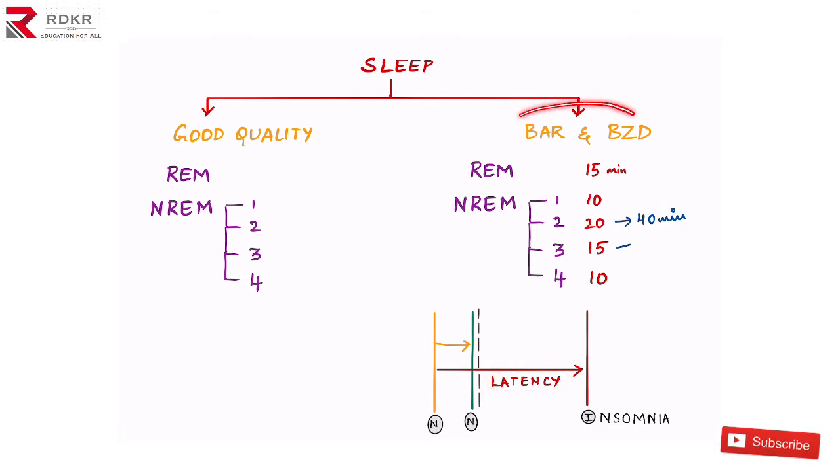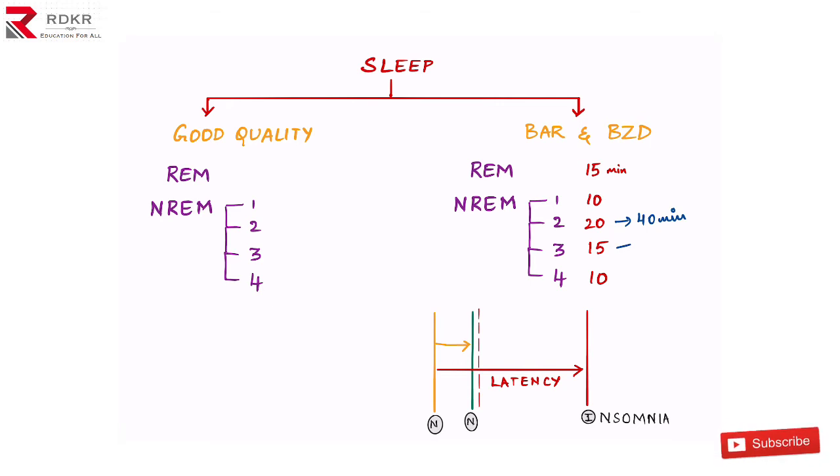Barbiturates and benzodiazepines decrease this latency period. So the latency is decreased, quantity is increased, but quality is compromised. Even if you sleep, after waking up you feel the sleep was not sufficient. This complaint is mostly associated with these drugs when given to insomnia patients.